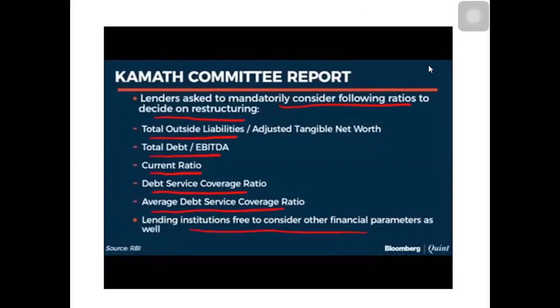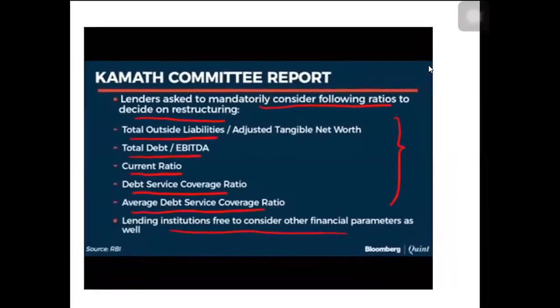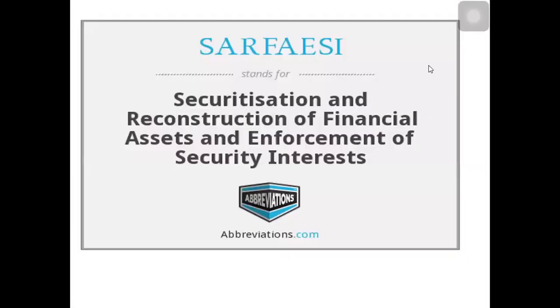Lending institutions are free to consider other financial parameters as well. So these are the parameters which have been described. They will not ask you what these parameters are, but they can ask which of the following are the recommendations made in this. Then we have to know the SARFAESI Act, what was there in this SARFAESI Act.